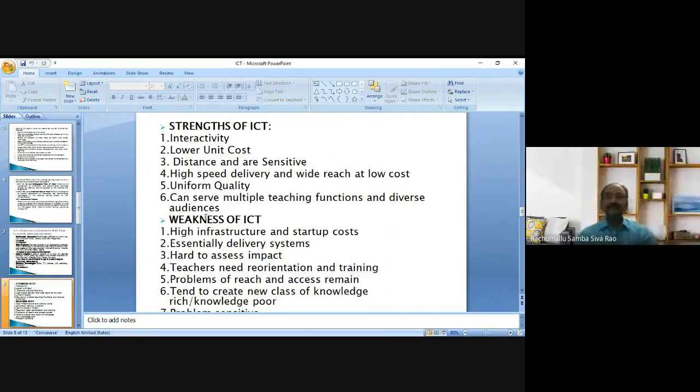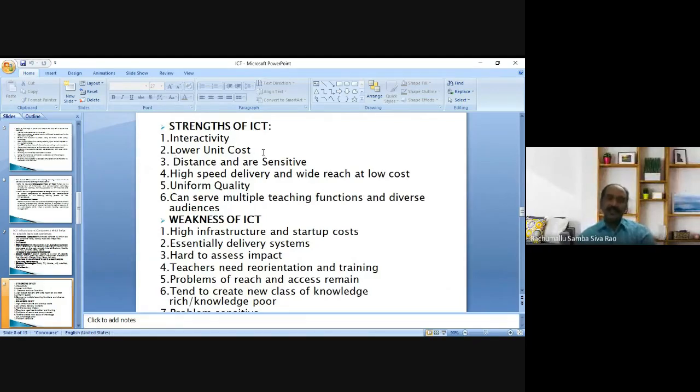For example, the learning process is going on through an internet connected computer under the supervision of a teacher. A student wants to know something about a particular concept. He may go back and he may go forward to know the concept as per his interest. That is the interactivity. So interactivity is possible with the integration of ICT. That is the strength of ICT.